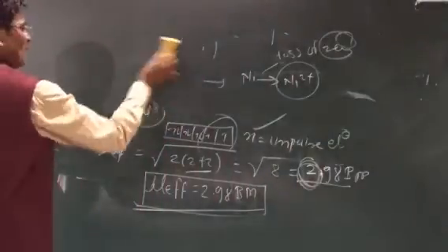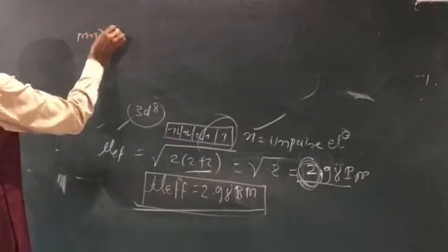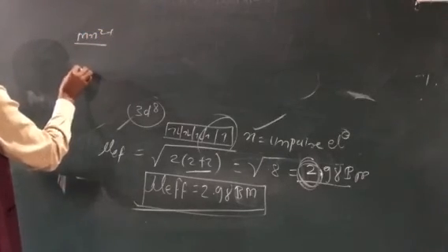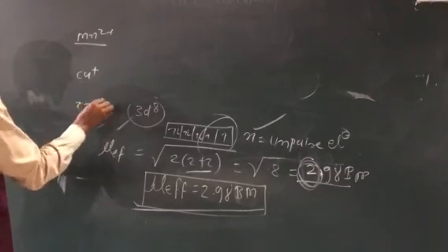So again, what is the application of the valence bond theory? Again, if we are having Mn2 plus, you can take Cu plus, Mn2 plus, Zn2 plus. So what is